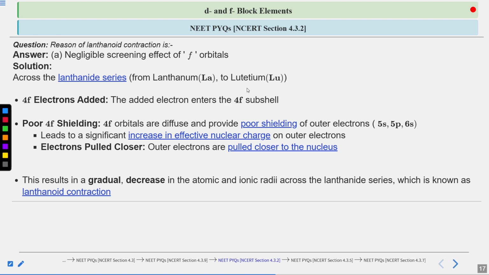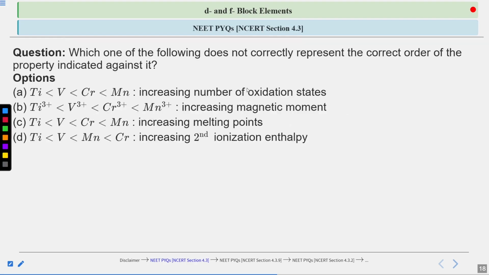Okay, let's move to our next question. So this is a NEET PYQ and this is covering the NCERT section 4.3. The question is: which one of the following does not correctly represent the correct order of the property that is indicated against it? So you have to tell from the given options which option does not correctly represent the correct order of the elements for the property indicated against it. Okay, so the options are: